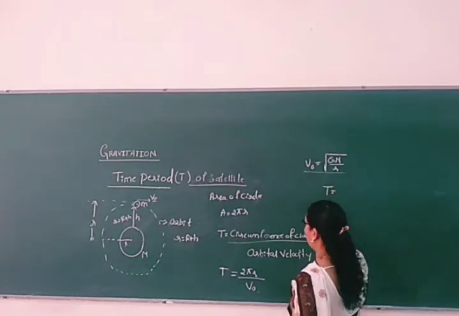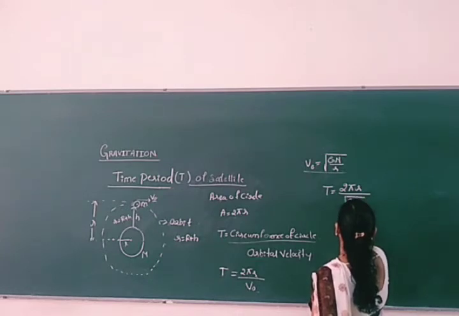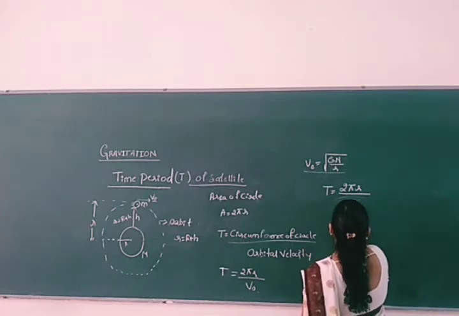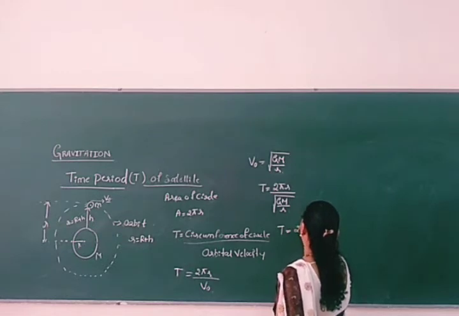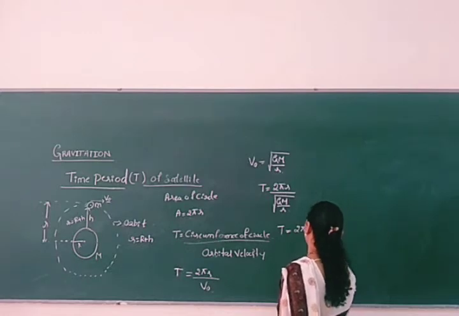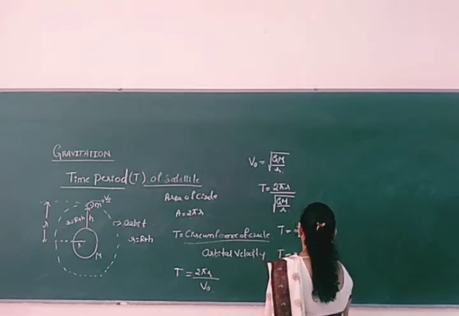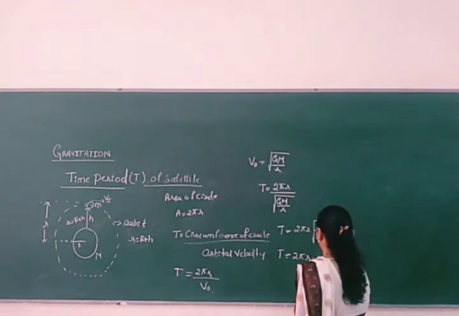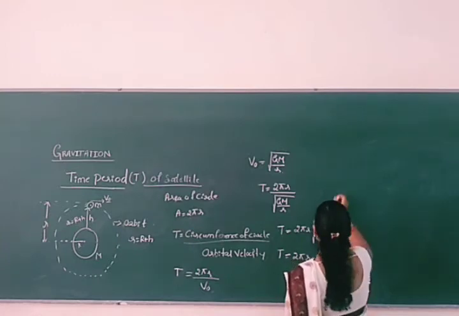Find out what will happen here. 2 pi r, and root of GM by r in the denominator goes to the numerator, so we get root r by GM. Now 2 pi r times root r by root GM.